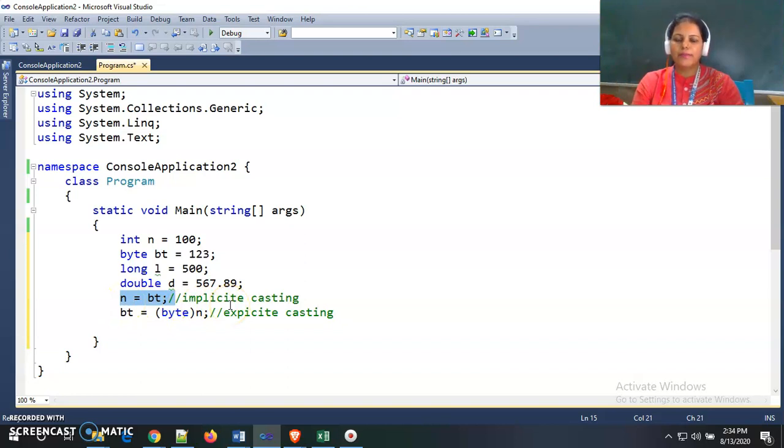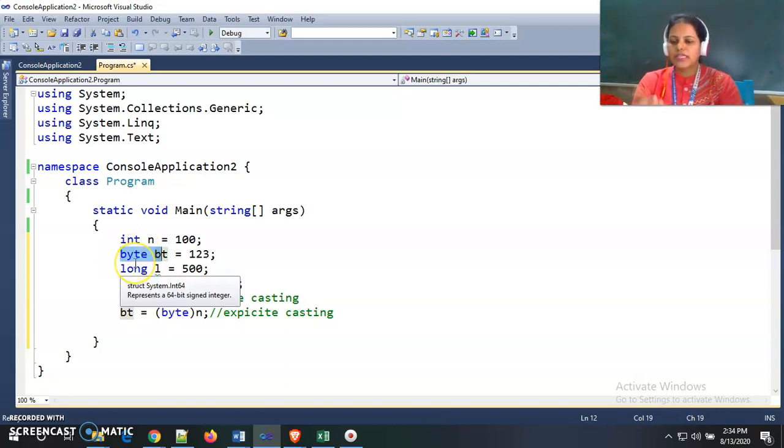Why is this automatically converted by the compiler? Because the int data type has 32-bit size, and byte has only 8 bits. Byte allocates only 8 bits to store a byte value, and an integer allocates 32 bits to store one integer value. So int is longer than byte. So we can implicitly store short values into larger memory values.